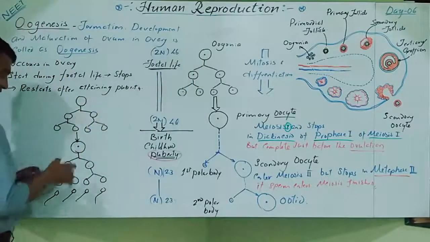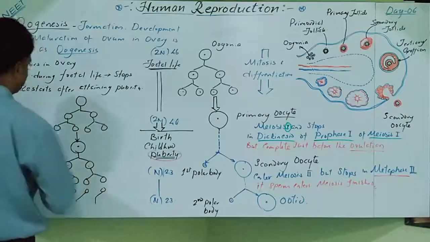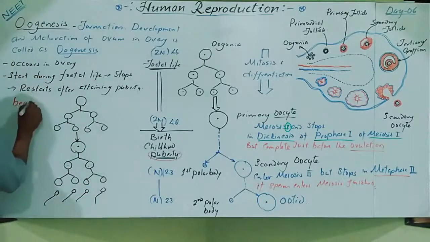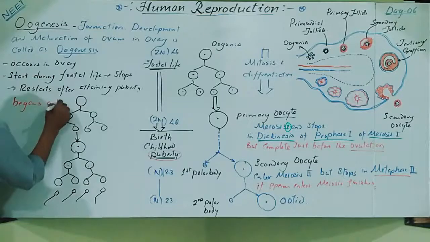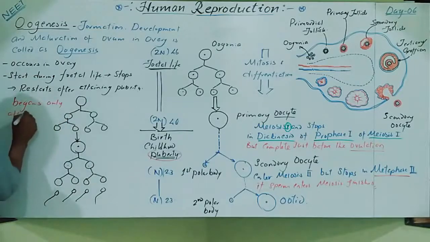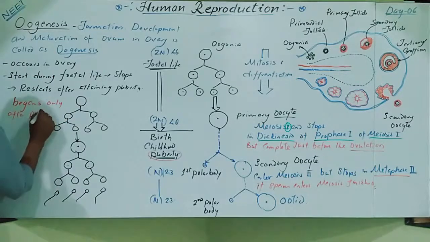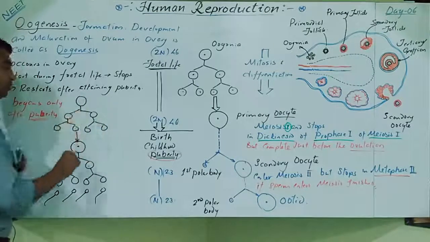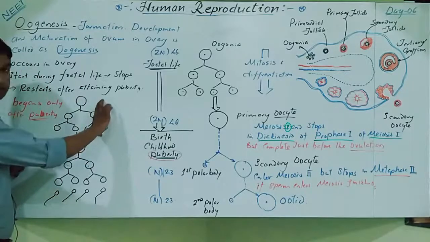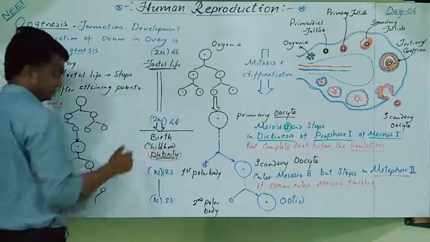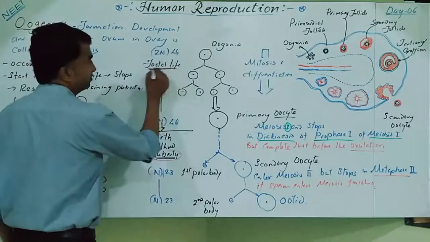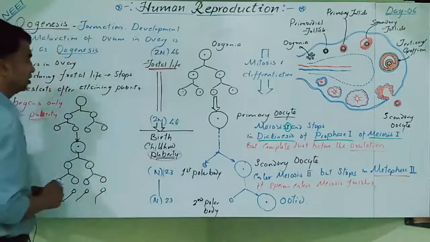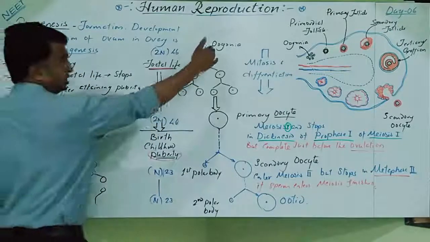But this spermatogenesis begins only after puberty. This first phase also starts only after puberty. So this multiplication starts at puberty, but here it starts in fetal life. That is a major difference. Clear? So the first multiplication is the same.